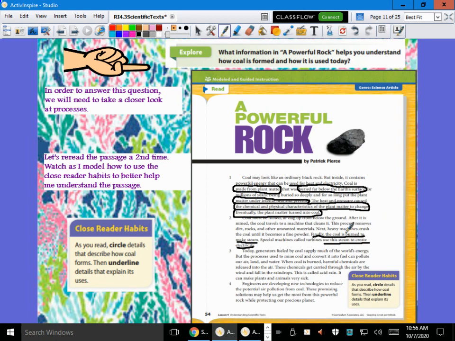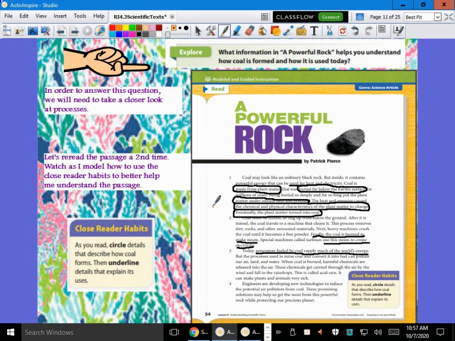So, what else? Besides these little turbines and the steam, what else does coal help? Generators, right? We use our generators and it's fueled by coal, and that supplies much of the world's energy. Good job. Let's just wrap this up as we go on to the next step here. Engineers are developing new technologies to reduce the potential air pollution from coal. These promising solutions may help us get the most from this powerful rock while protecting our precious planet.